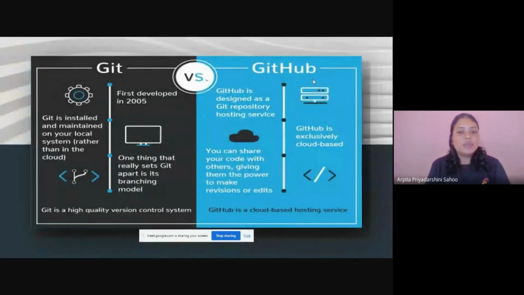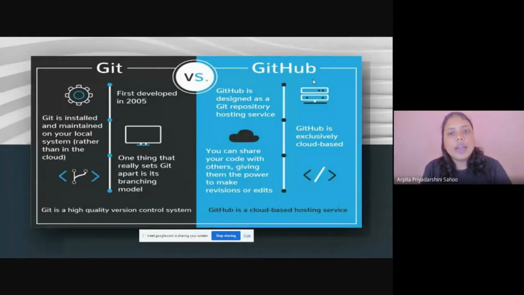So Git versus GitHub. How is Git related to GitHub? This is the basic high level introduction about Git and GitHub. So Git was first developed in 2005. It is installed and maintained in a local system like any other apps from the Play Store, we can say WhatsApp or Instagram. It is installed and maintained in your local system. One thing that really sets Git apart is its branching model. What is branching? We will talk about it later.